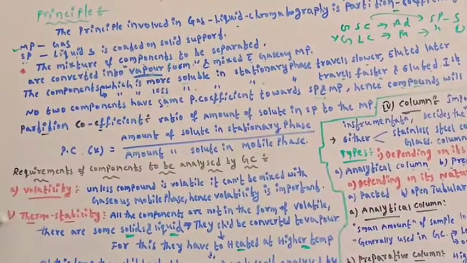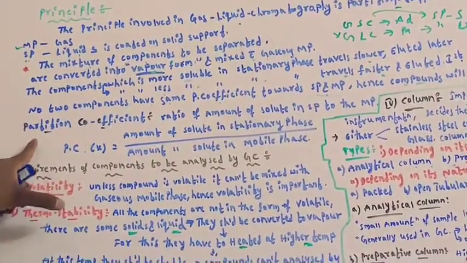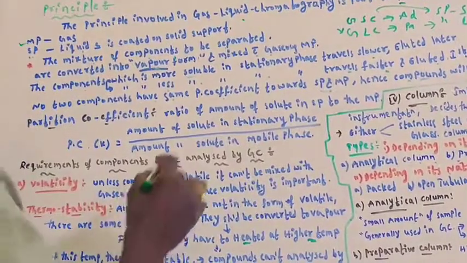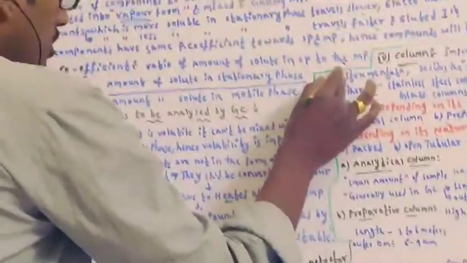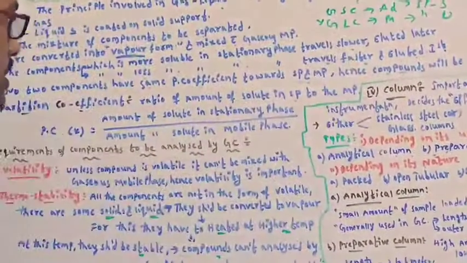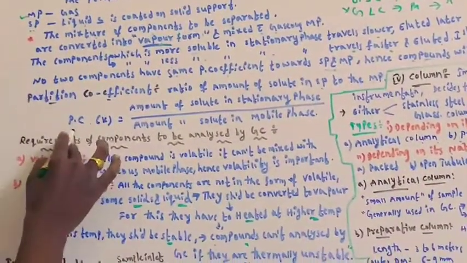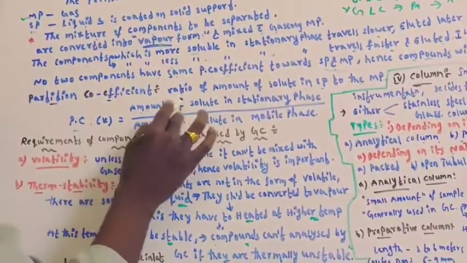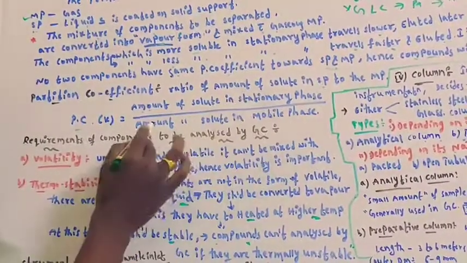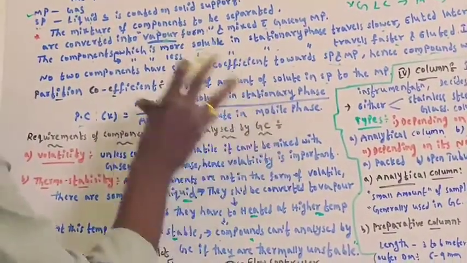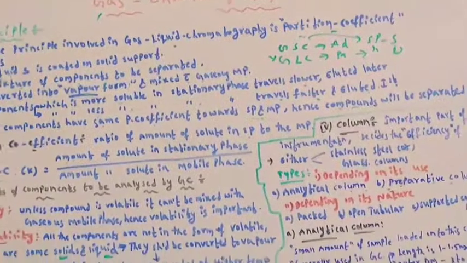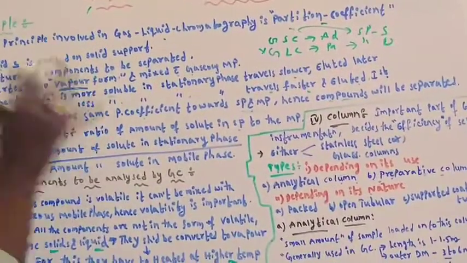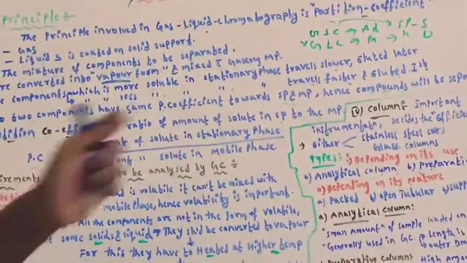Then what is meant by partition coefficient? The partition coefficient is nothing but the ratio of the amount of solute in the stationary phase to the amount of solute in the mobile phase. Partition coefficient equals the amount of solute in the stationary phase divided by the amount of solute in the mobile phase. This is the principle. The main thing is partition coefficient. The compound should be converted into vapor form before mixing with the gaseous mobile phase.